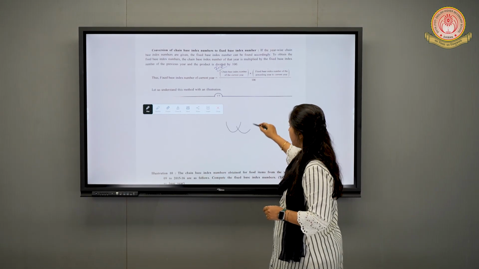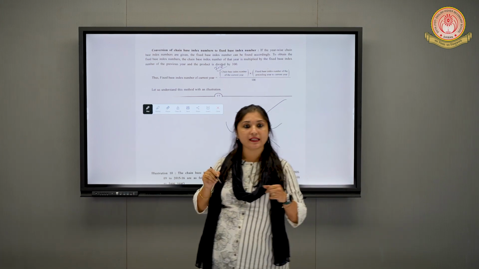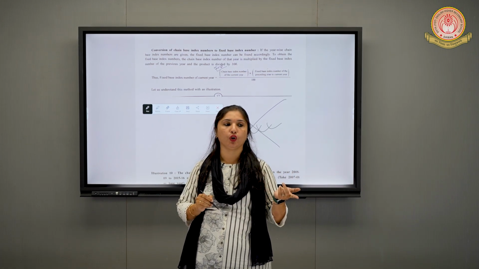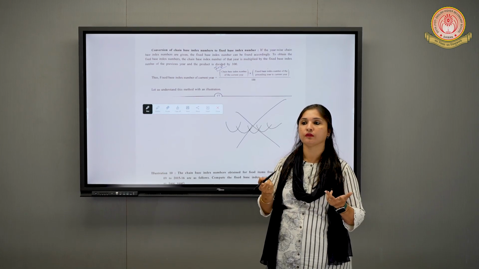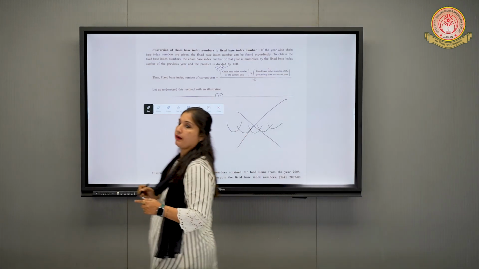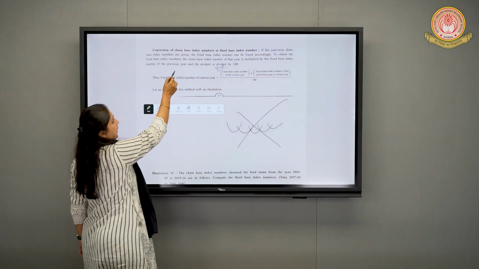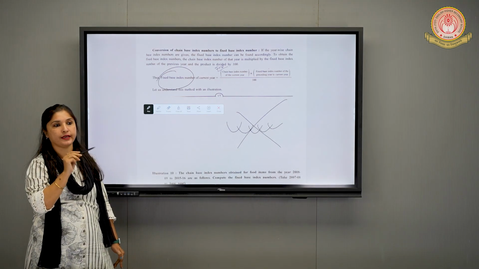The chain is already made, but you have to break this chain and convert it into fixed base method. Now the data that you have is of chain base method, and you have to find fixed base. When the question asks for fixed base, the formula will be the fixed base method.